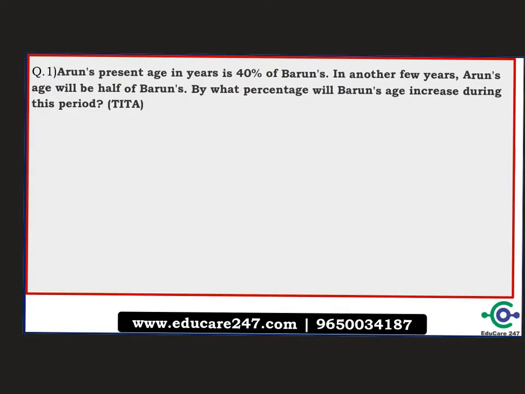Question number 1 says Arun's present age in years is 40% of Barun's. In another few years, Arun's age will be half of Barun's. By what percentage will Barun's age increase during this period? So if Arun's age is 40, then Barun's is 100. Or we can take this as 4 and 10 by reducing it, or again reduce it to 2 and 5.